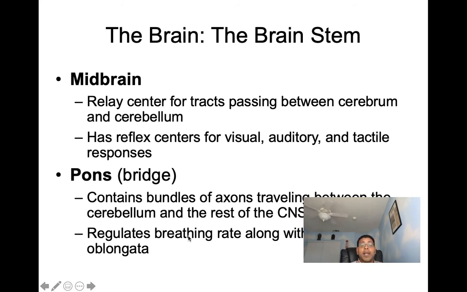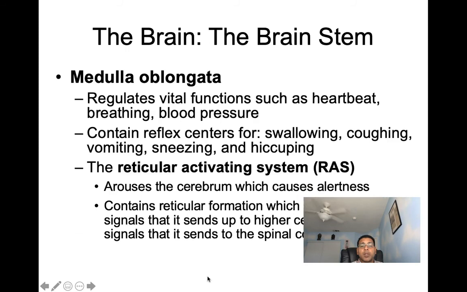And the pons is going to regulate our breathing rate along with the medulla oblongata. So when we talk medulla oblongata, you can see it regulates vital functions such as heartbeat, breathing, and blood pressure. It also contains reflex centers for swallowing, coughing, vomiting, sneezing, and hiccuping. So if we ask where these reflex centers are found, you have to be able to mention the medulla oblongata.